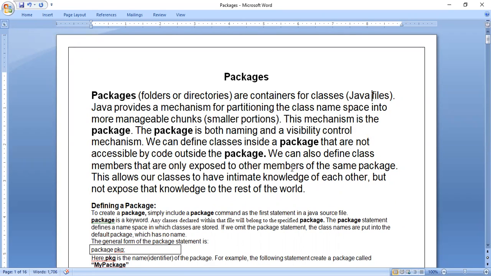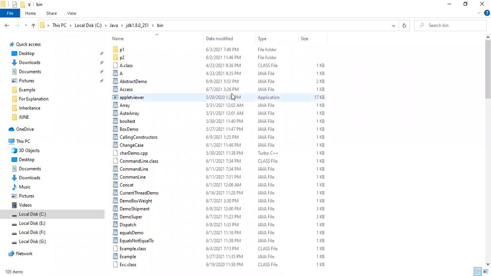Okay, so for example, let me show you how it happens. So if people are observing, I have opened some path here, that is some folder.